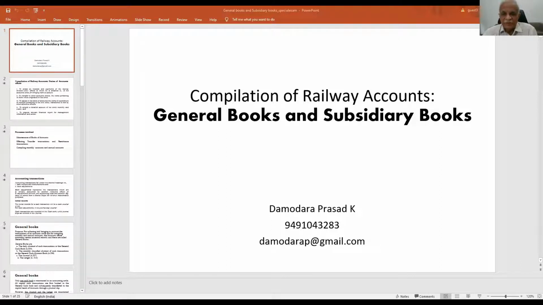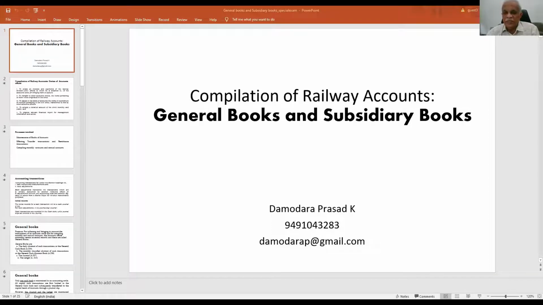Welcome all the participants, especially those who are preparing for the special examination being conducted by the Railway Board. We all know that any organization should have certain accounting books to record the financial transactions that are taking place.